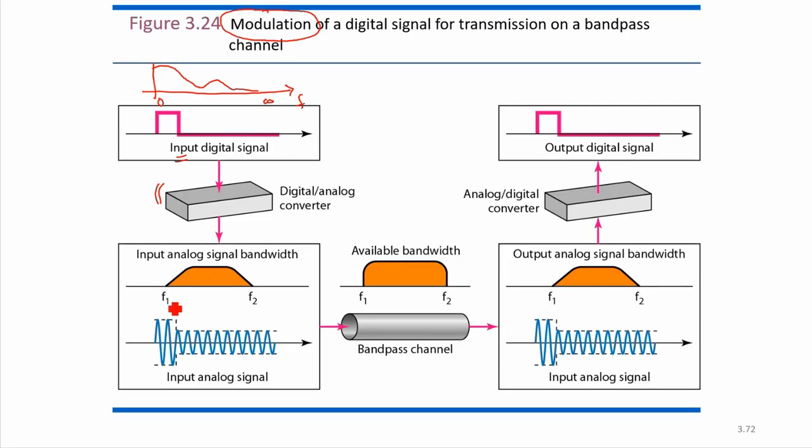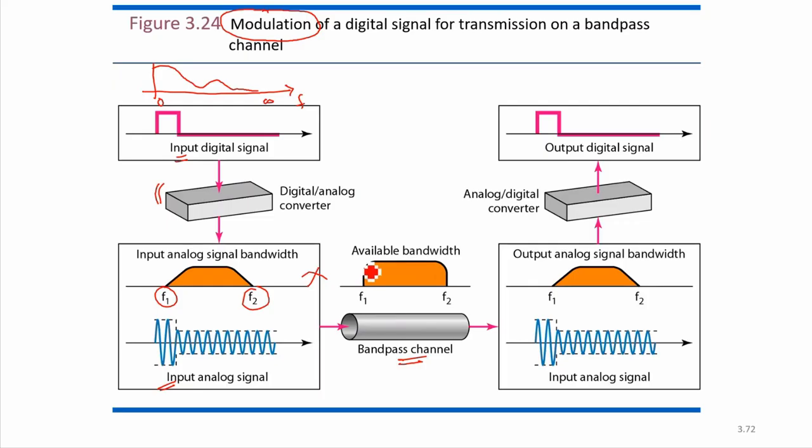But after conversion to analog, you can see the frequency components now range from F1 to F2. This is the converted input signal. Its frequency now becomes between F1 and F2. Now this is going to be sent through the channel, the bandpass channel. So F1 is there, F2 is there. If we multiply these two signals, we will be getting the same signal, F1 and F2. In multiplication, we are only thinking about the frequency.